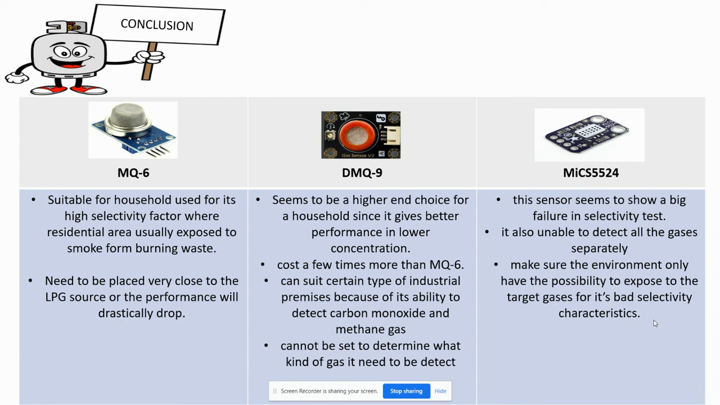For MICS 5524, the sensor seems to show a big failure in selectivity tests. Although the sensor really suits industrial purposes since the substances and gases it can detect consist of ammonia, carbon dioxide, alcohol, and LPG, still it is unable to detect all the gases separately, which means whenever one of the gases that it can detect is in the presence of the sensor, it will sense it just like the MQ9. So the user has to make sure that the environment only has the possibility of exposure to the target gases.